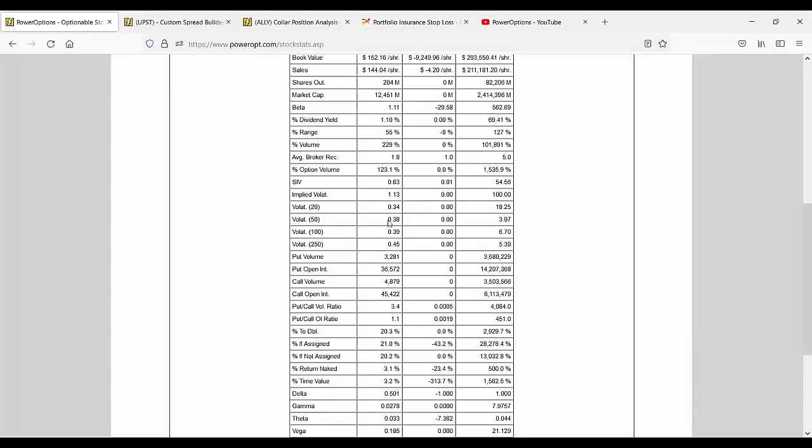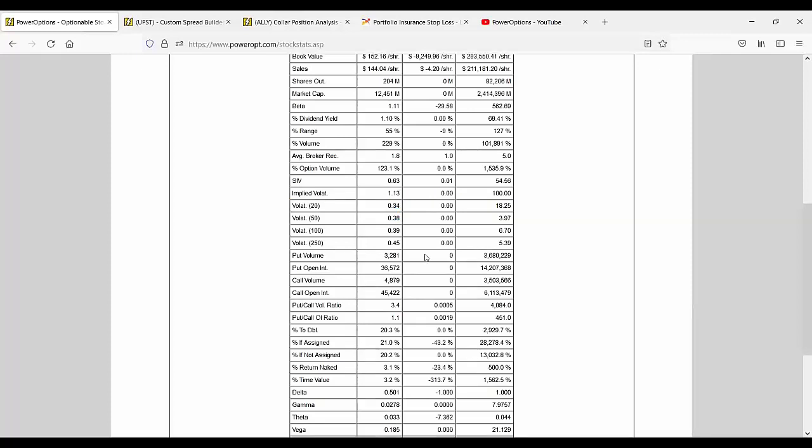Okay, the average 50-day volatility for the stocks is only 0.38. What have we been doing? We've been melting up and then pulling back down, and then melting up and then pulling back down. So it's been relatively stable, but the forward-looking fear and the average implied volatilities are much higher.